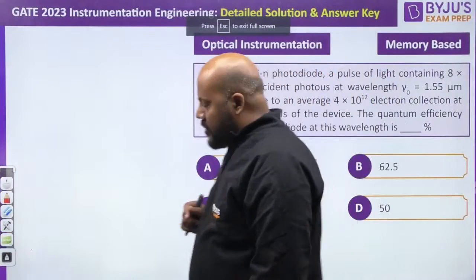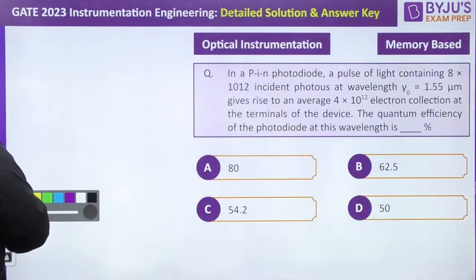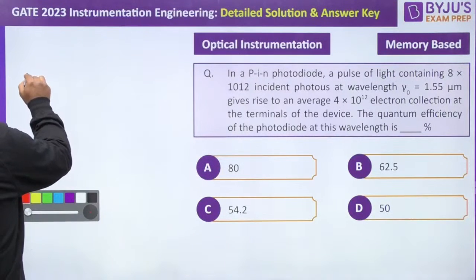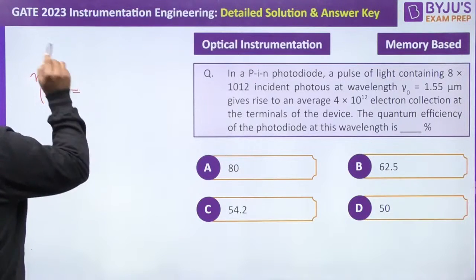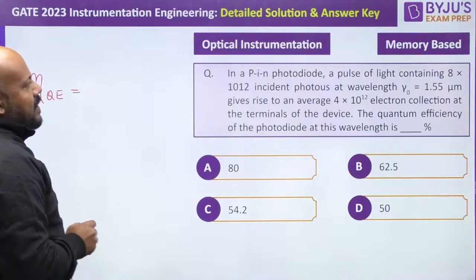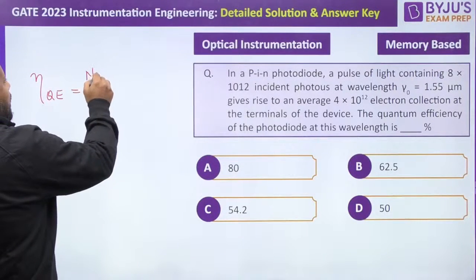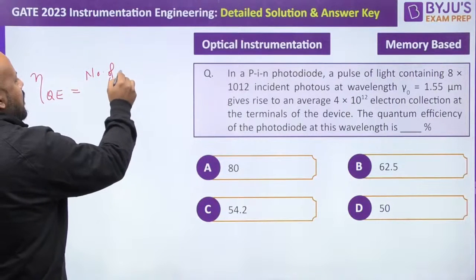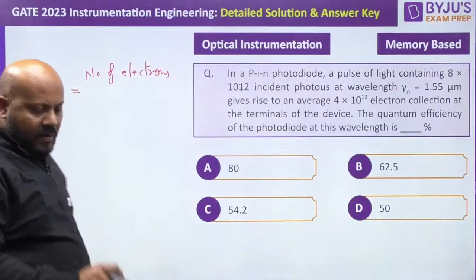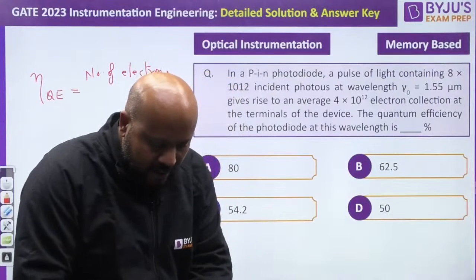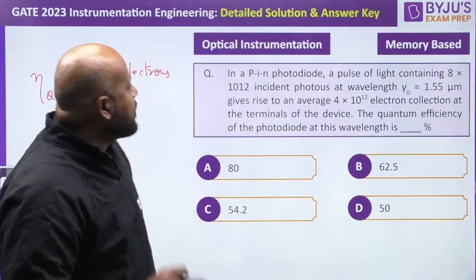So this was the question to confuse you a little bit, because if you have to find the quantum efficiency, it is given as the number of electrons collected, number of electrons collected, I think it is, sorry, it is incident photons, na?